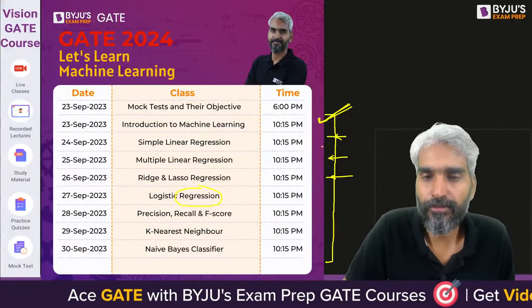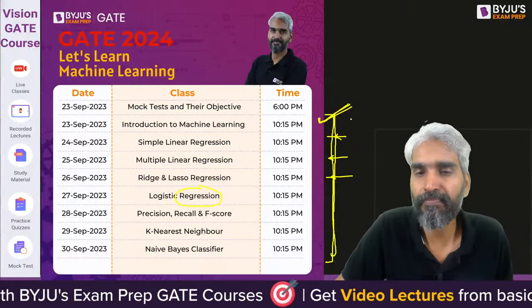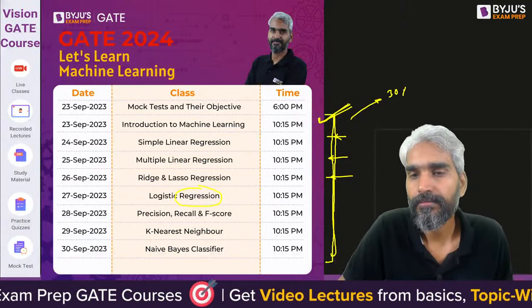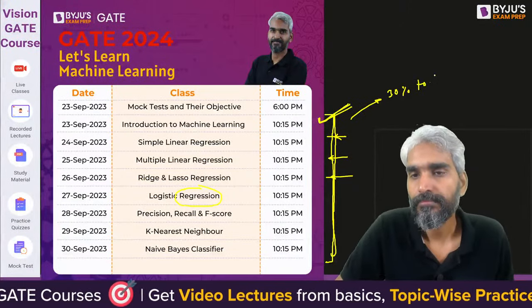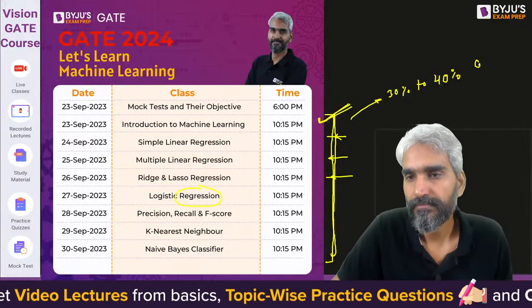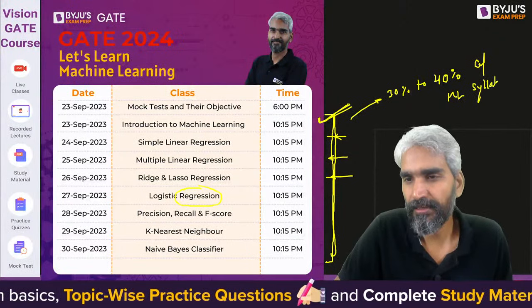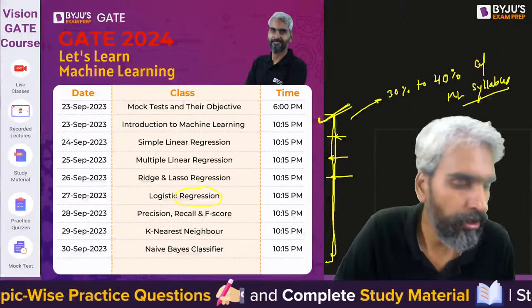This is nothing but at least 30 to 40% part of your machine learning syllabus, not the actual machine learning syllabus, but the syllabus which is defined for GATE exam.